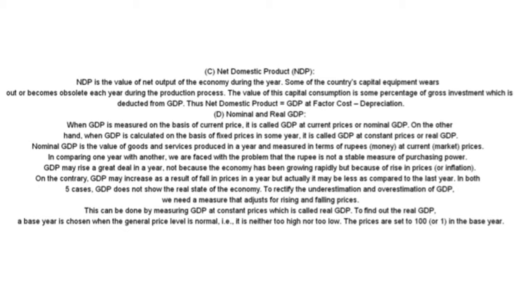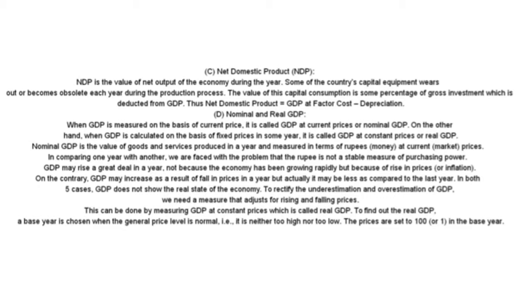Nominal GDP is the value of goods and services produced in a year and measured in terms of rupees at current prices. In comparing one year with another, we are faced with the problem that the rupee is not a stable measure of purchasing power. GDP may rise a great deal in a year, not because the economy has been growing rapidly, but because of a rise in prices.